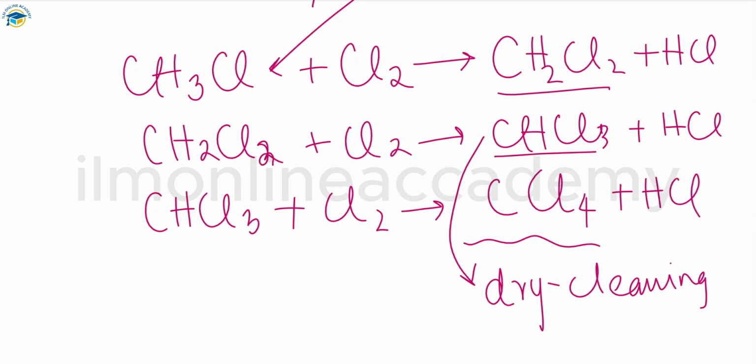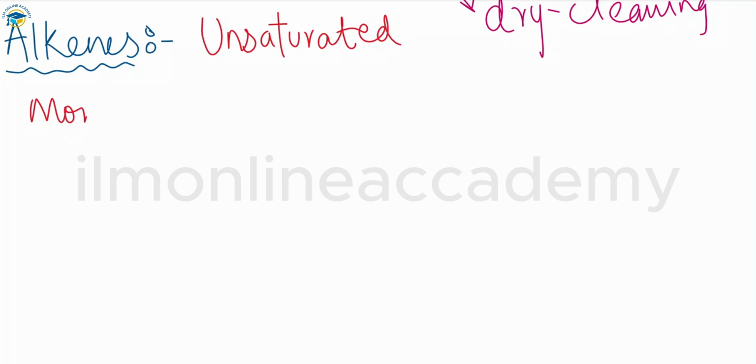So now we will talk about the alkenes. First, the chemistry of the alkenes. Alkenes, as we already know, are unsaturated hydrocarbons in which we have a double bond. Just because of the presence of that double bond, you call it an unsaturated hydrocarbon, and they are more reactive as compared to the alkanes.